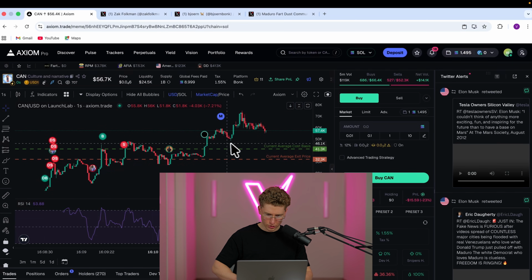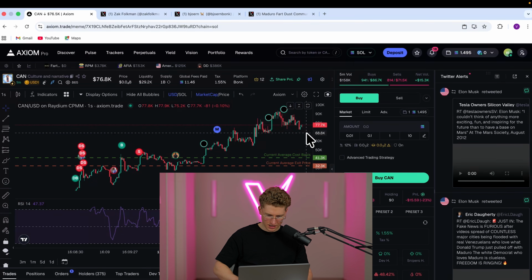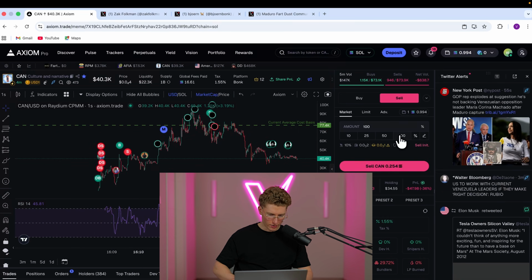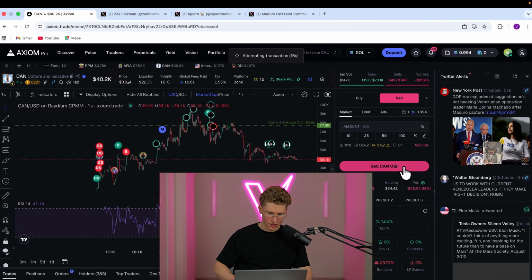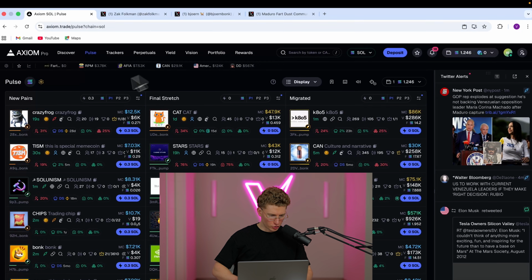As you can see, the coin is doing pretty well. I think it's gonna go to like 100k. Maybe if it is below 70, I think I might buy it. Okay, I'm gonna buy this dip. All right, I don't really like the action here. I'm gonna sell it for a loss. We lost $48 on this one. So far, we're down around 0.4 Sol, but it's all right. And meme coins is just the way it is.